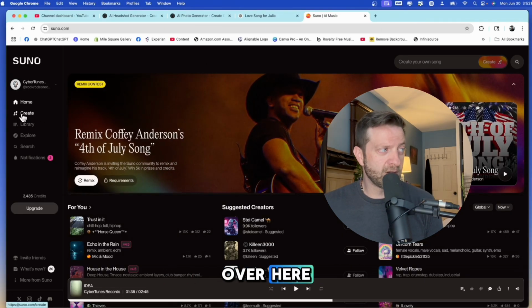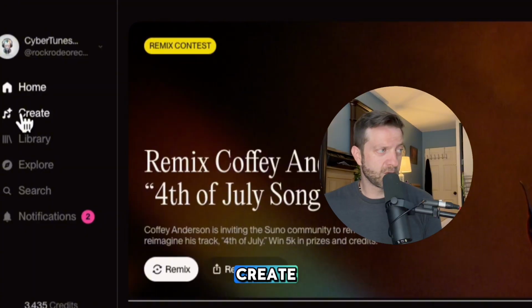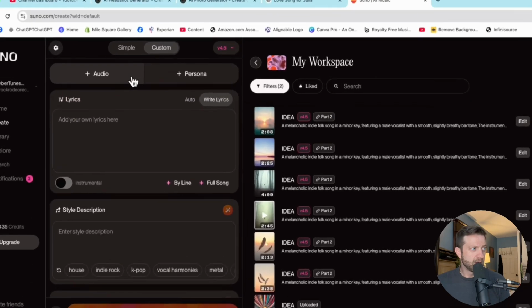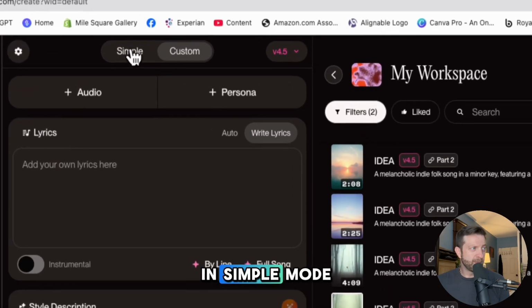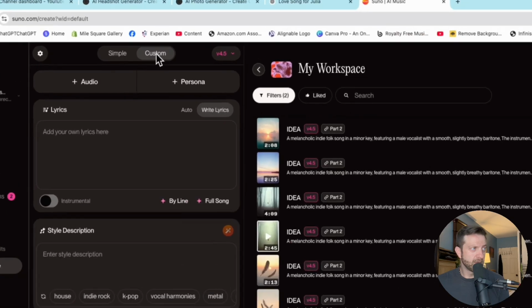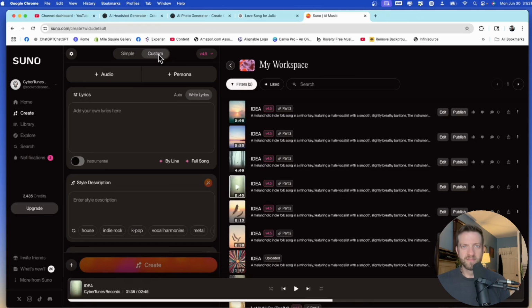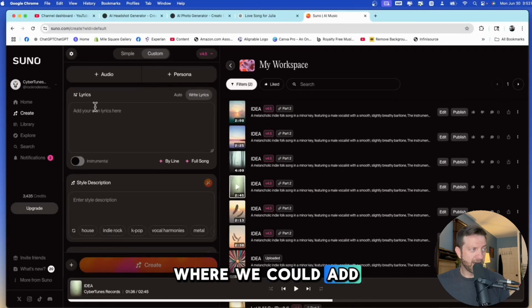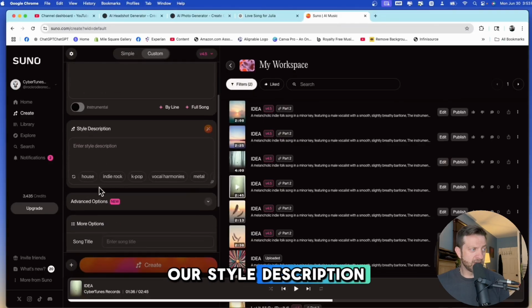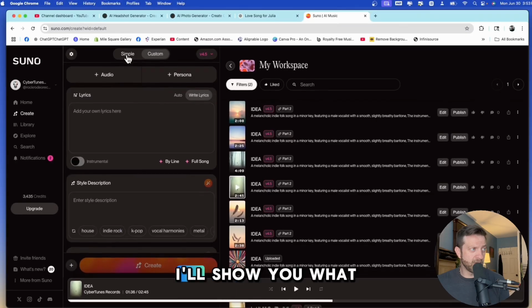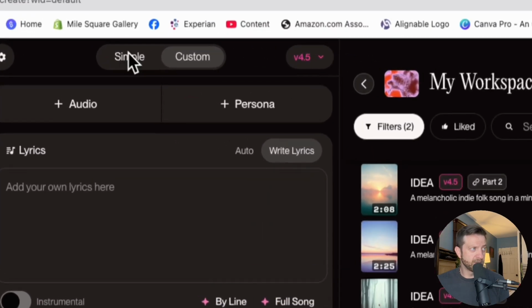So we're going to come over here and we're going to click create. All right, so add lyrics. Right now we are in simple mode, and let me just show you custom. So right now it brought us to custom mode where we could add our own lyrics, our style description. There are a couple of more options we can choose, but let's go to simple. I'll show you what this is.